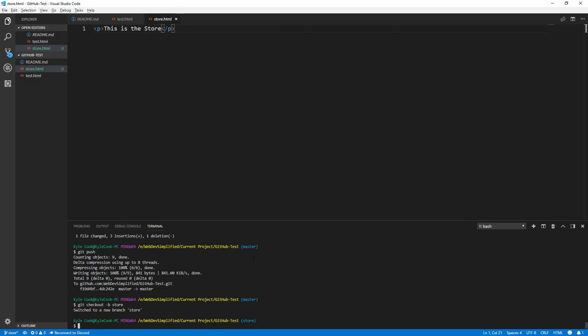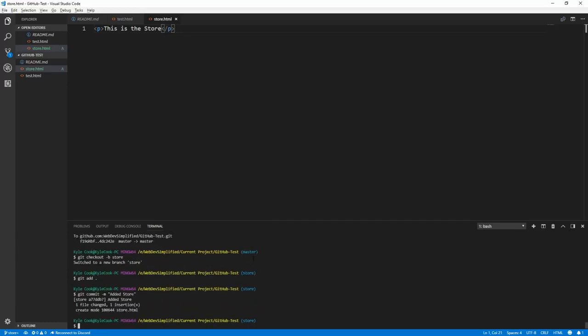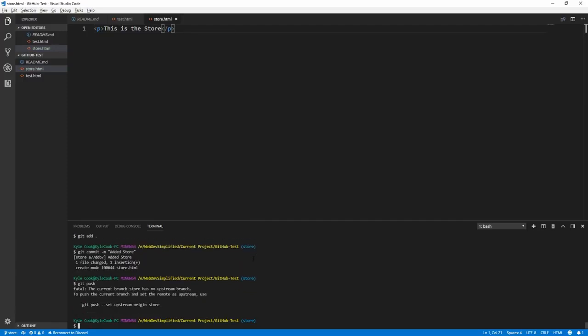Now we're going to save that. If we add that in and then commit that by saying added store, and now we want to push these changes, so let's do git push, and we'll see that it says there is no branch currently on GitHub for this project because we don't actually have a store branch already on GitHub. What we need to do is tell GitHub to create this store branch.